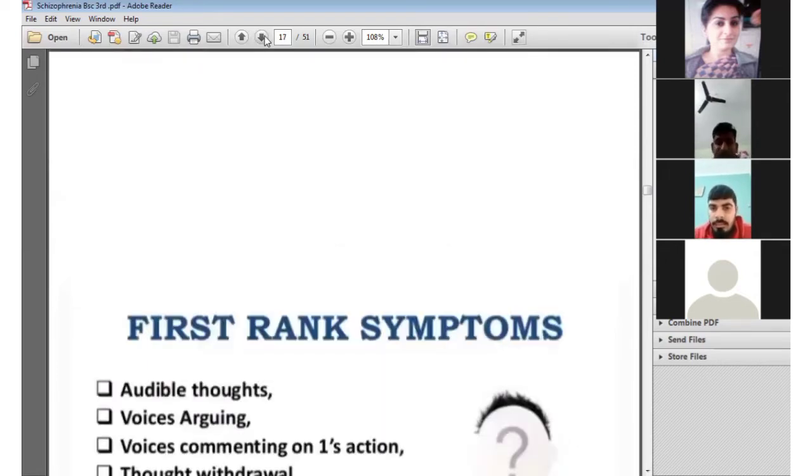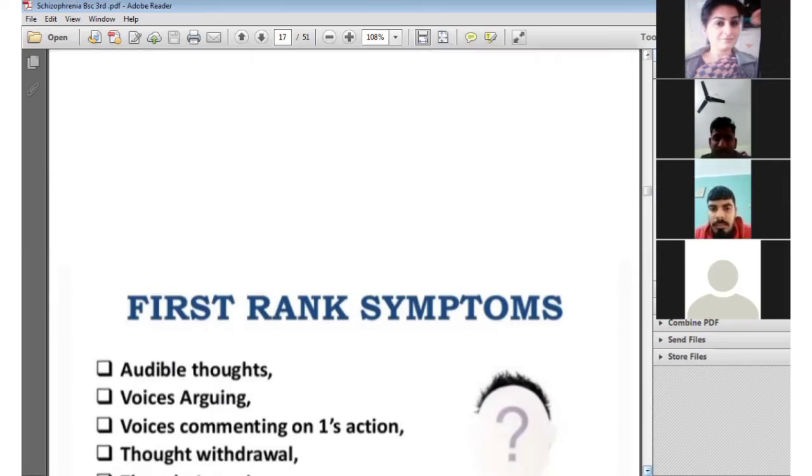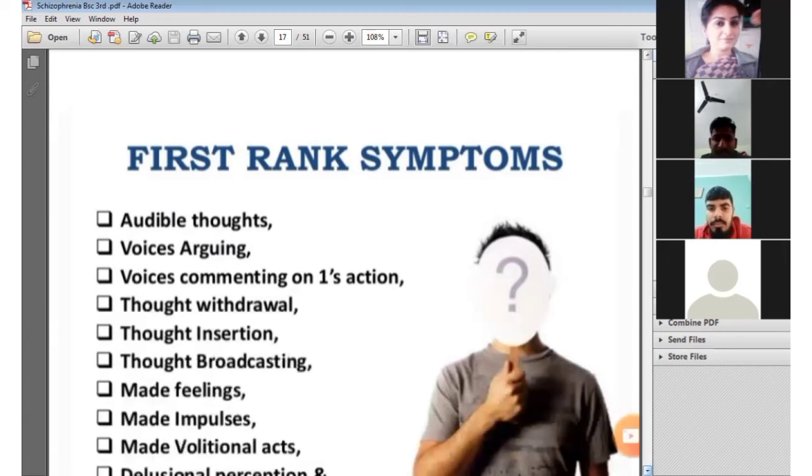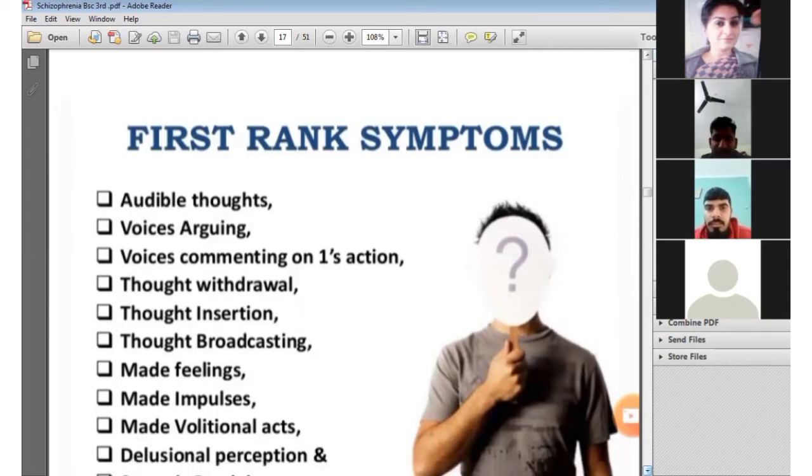suffering from schizophrenia. The next are the first rank symptoms of a person having schizophrenia. The first is audible thoughts, voices arguing, voices commenting on one's actions, thought withdrawal, thought insertion, thought broadcasting, made feelings, made impulses, made volitional acts, and delusional perception.